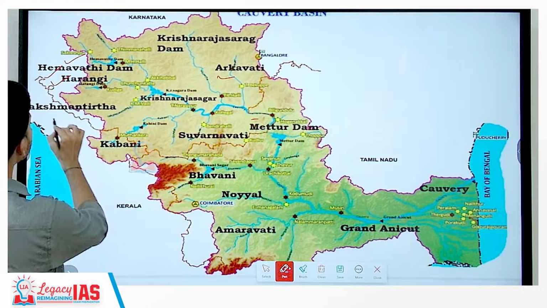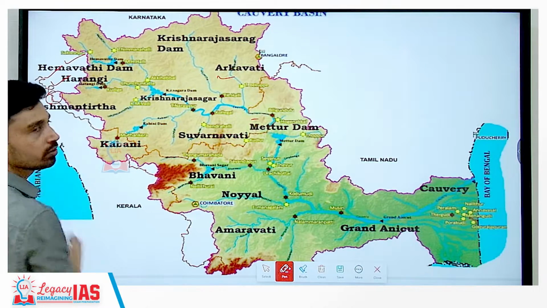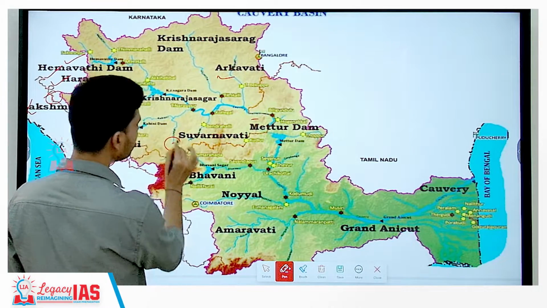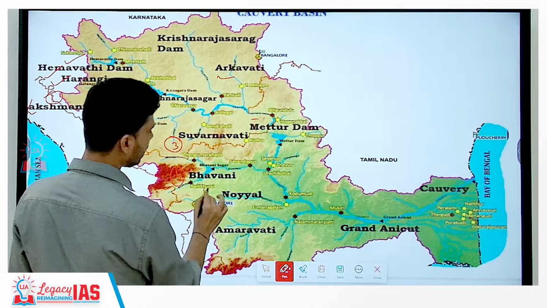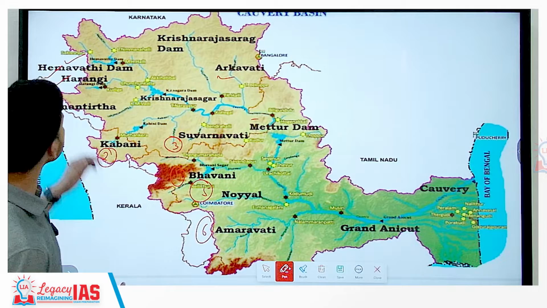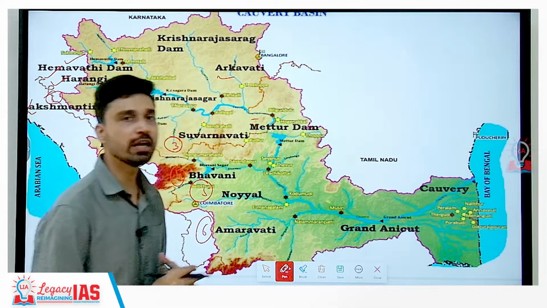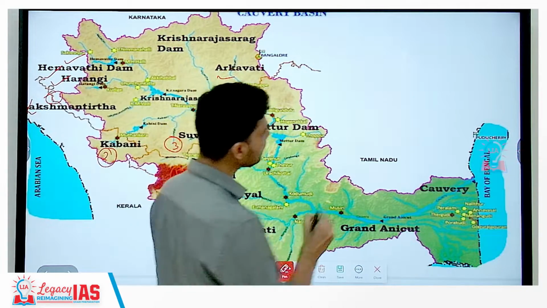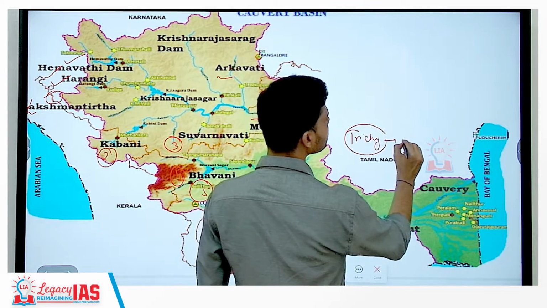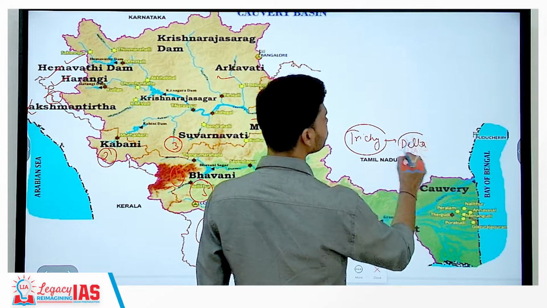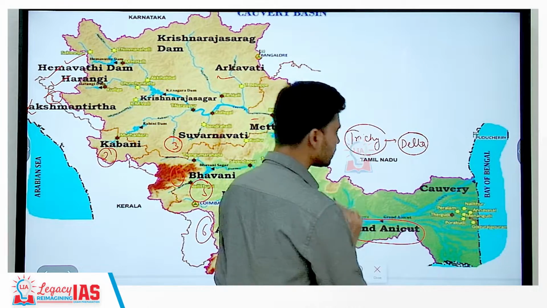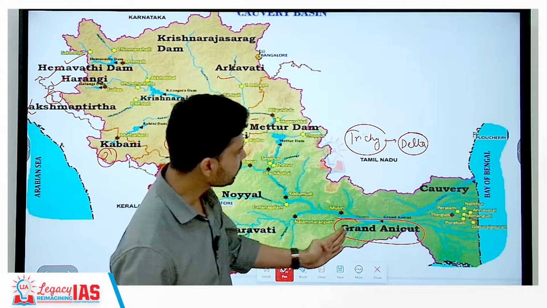From the right bank side, it receives many tributaries such as Lakshman Tirth, which is one of the major tributaries, Kabani is the second tributary, then we have Suvarnavati river, then we have Bhavani river, we have Noyal river, we have Amaravati river. So 6 major right bank tributaries and 3-4 major left bank tributaries the river has. Now it is near the city of Trichy, which we can also call Tiruchirappalli, where the river starts its delta formation. And also it is the Grand Anicut, one of the oldest ancient dams of India, situated on the course of river Cauvery.